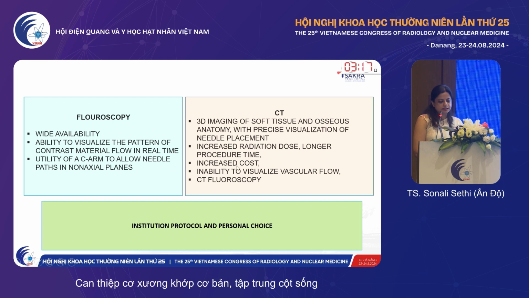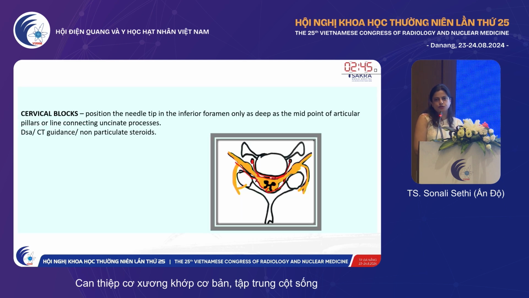Then fluoroscopy versus CT, I would say it's a personal choice and individual protocol. There are pros and cons. There are case reports of grievous problems in both modalities. However, we prefer CT because you can directly visualize the needle. Besides, we are used to doing it in this manner. And logistically, a CT is a more available modality for a radiologist than fluoroscopy, in which you have to deal with multiple others to give you the machine. The benefit of CT, as I told you, is very objective. You can give the exact positioning of the needle, which you might not be able to see on fluoroscopy.